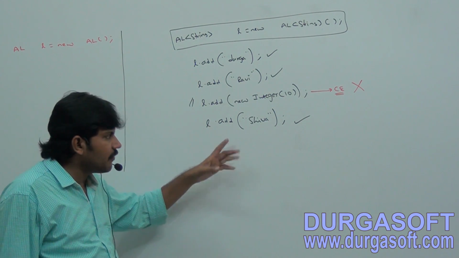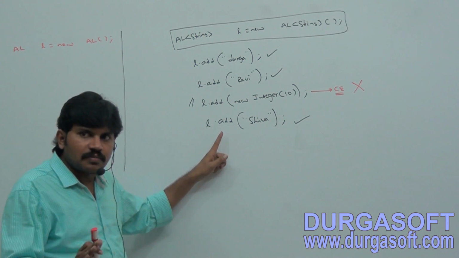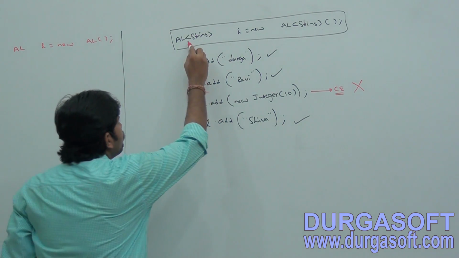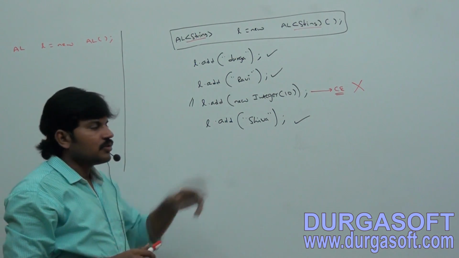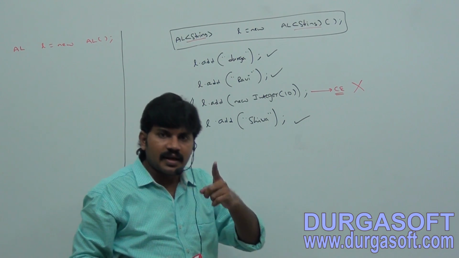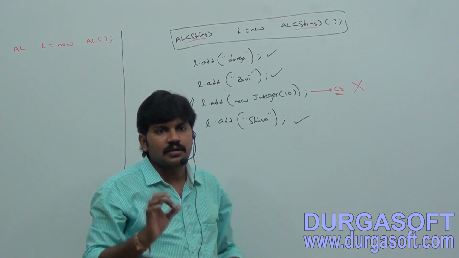Next, l.add("Shiva"). Are you able to understand? So can I use the term "hence" through generics? Sir, through this new syntax we are getting type safety, correct or not? This ArrayList can hold only String type of objects, that guarantee you can provide. That's why through generics we are getting type safety.